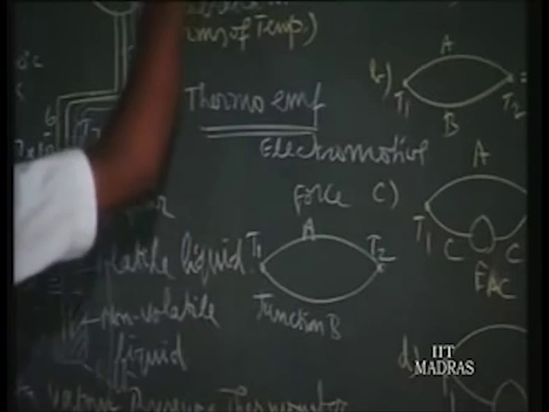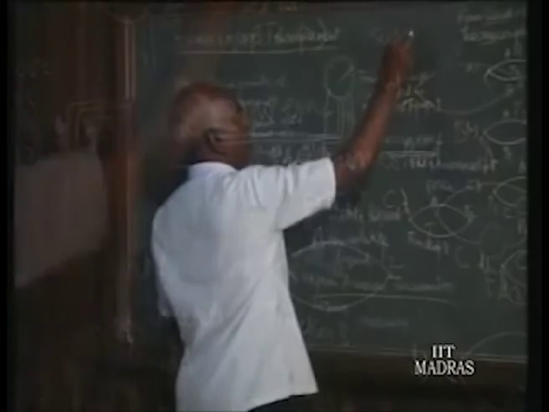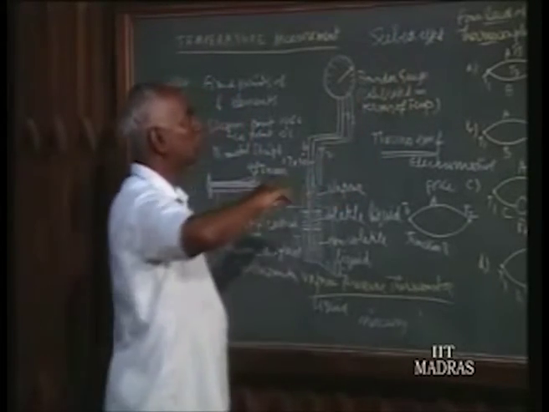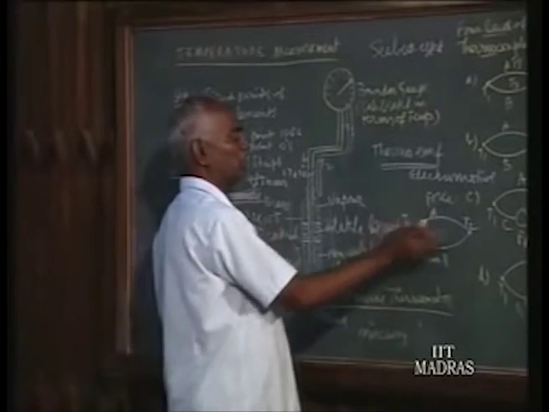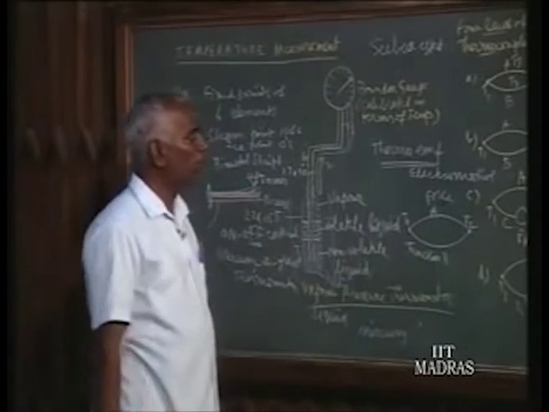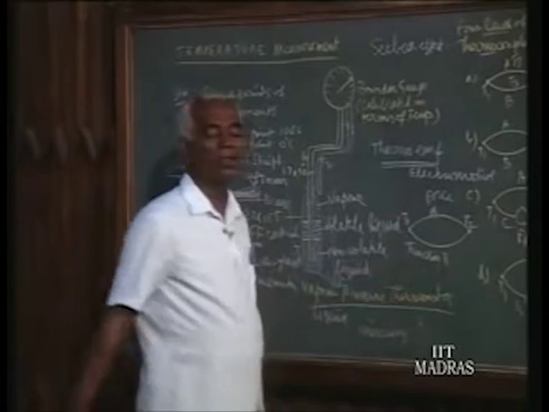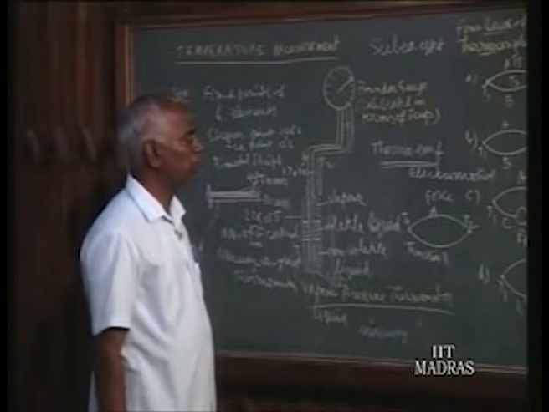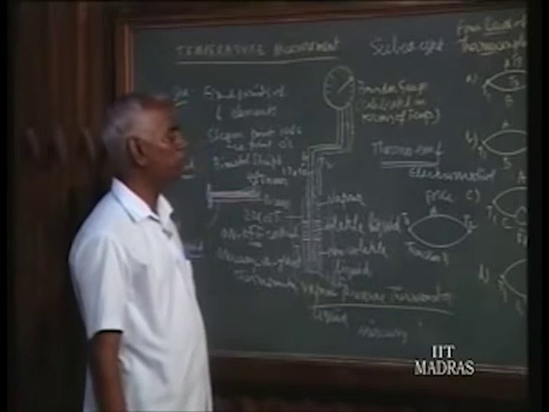That is called the Seebeck effect. Materials having this property of developing EMF when the junctions are subjected to different temperatures are called thermocouple materials.